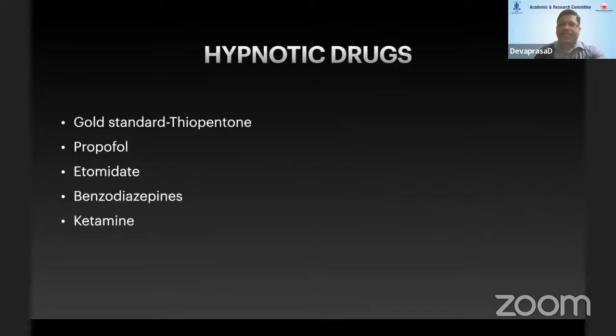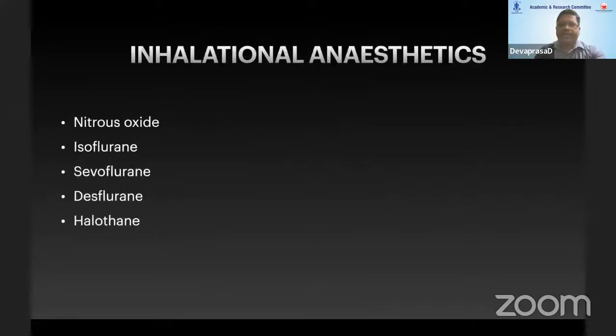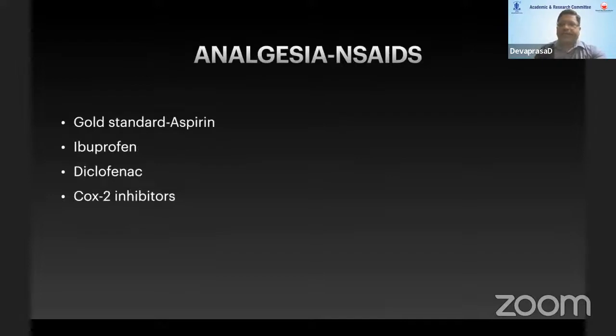That is muscle relaxation. So what are the hypnotic drugs which we use? The gold standard is thiopentone, followed by propofol, etomidate, benzodiazepines, and ketamine. Among inhalation anesthetics, the most common is nitrous oxide, followed by isoflurane, sevoflurane, desflurane, and halothane.